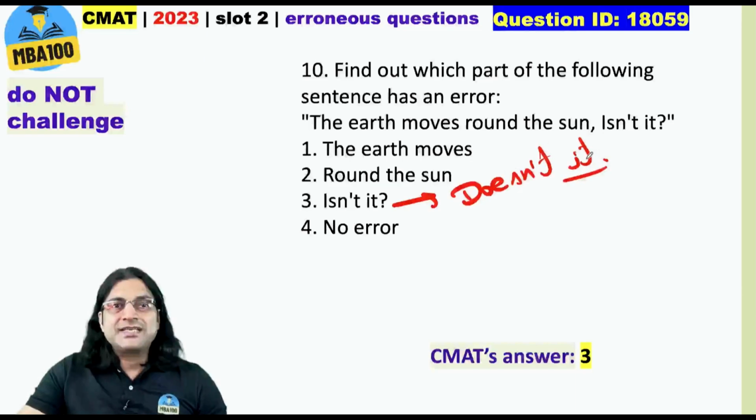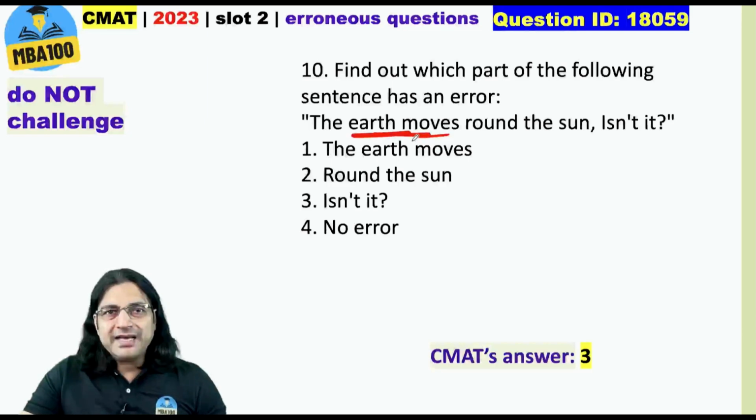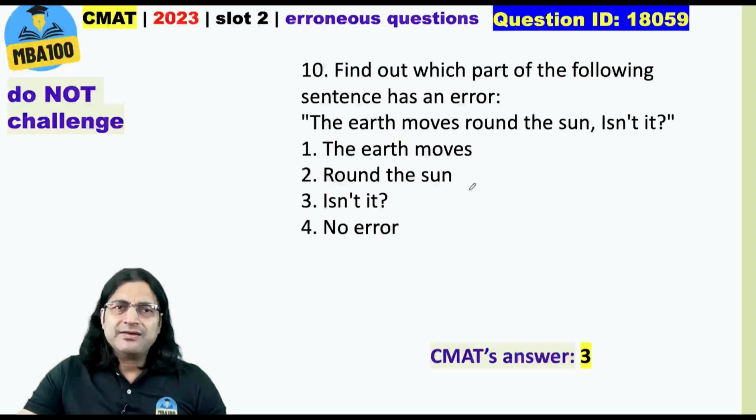Because in question tag, what is the rule? First of all, if this is a positive statement, in question tag it should be negative, and vice versa. The earth moves round the sun. What should be the question? Does the earth move around the sun? So, the question tag should be, doesn't it? Alright. So, this is absolutely alright. Please do not challenge it and waste your money.